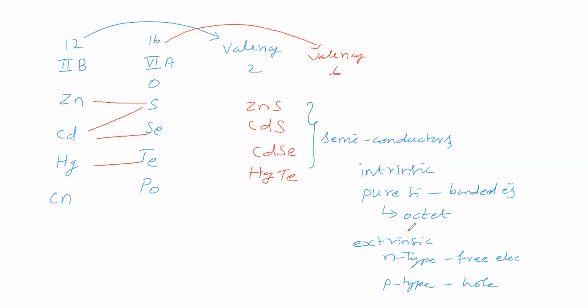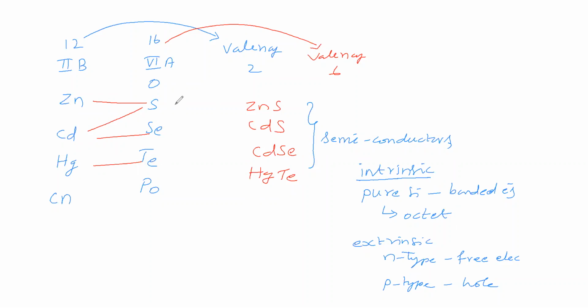So far we discussed some of the semiconductors. One is intrinsic semiconductor. We discussed pure silicon as an example. In this pure silicon, all the valence electrons are bonded and it is showing octet. Extrinsic means like this.